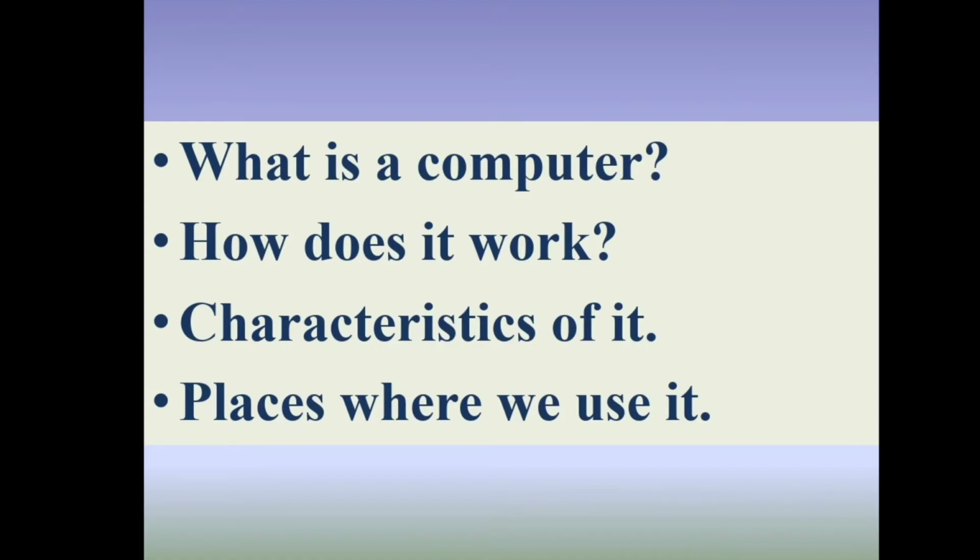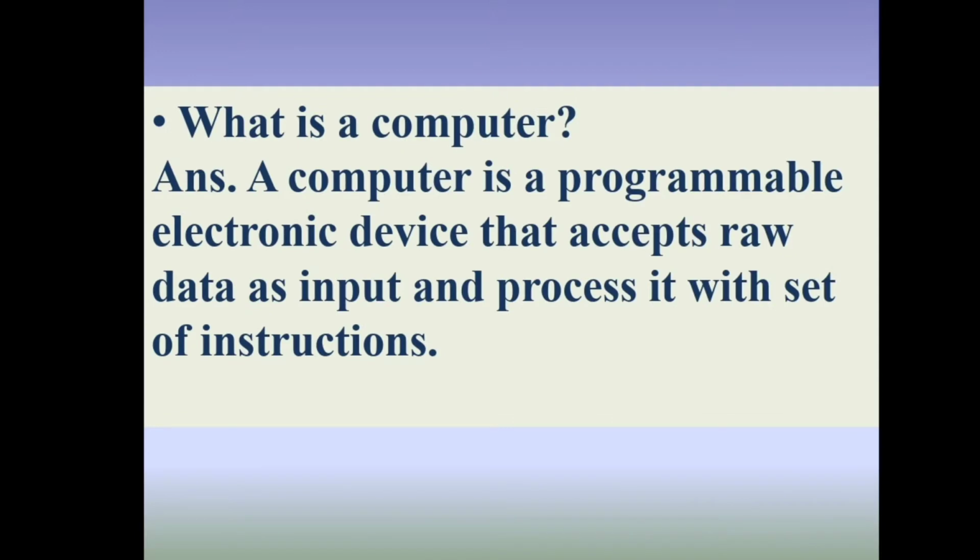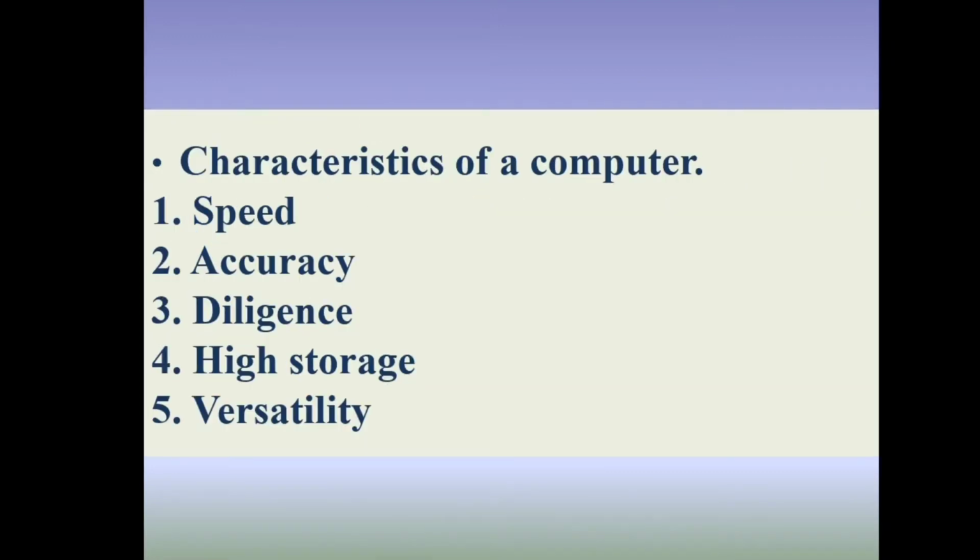In last class, I told you what is a computer, how does it work, characteristics of a computer, and places where we use computer. In that, we got to know that a computer is a programmable electronic device that accepts raw data as input and process it with set of instructions. And then we saw the characteristics of a computer, and there we got to know that it provides speed, accuracy, diligence, high storage, and versatility.